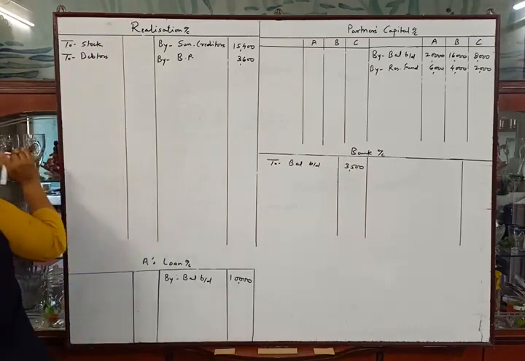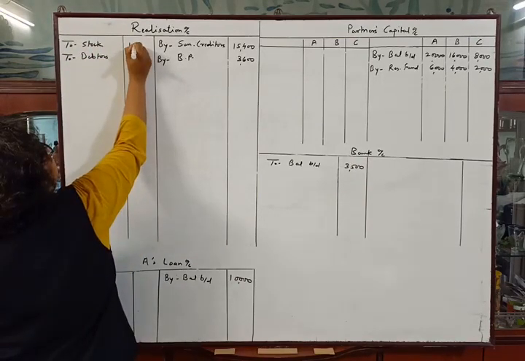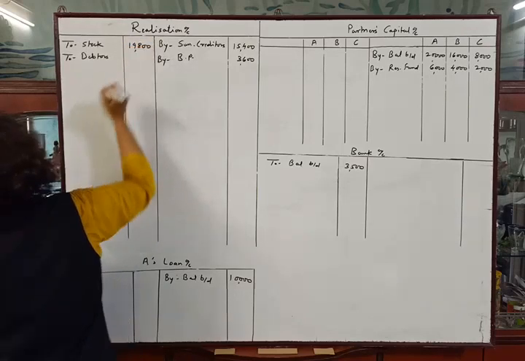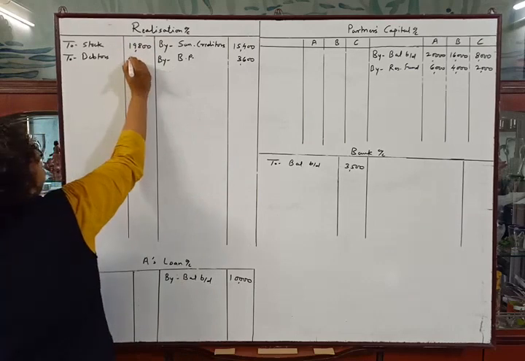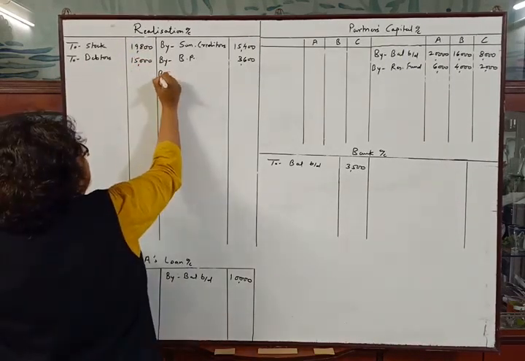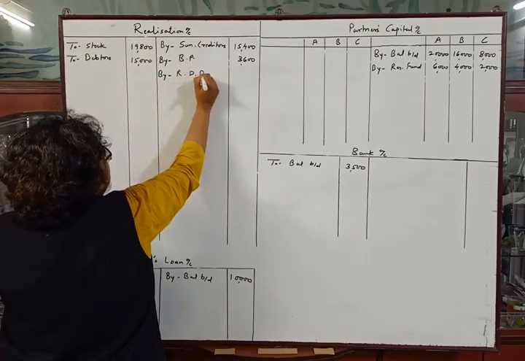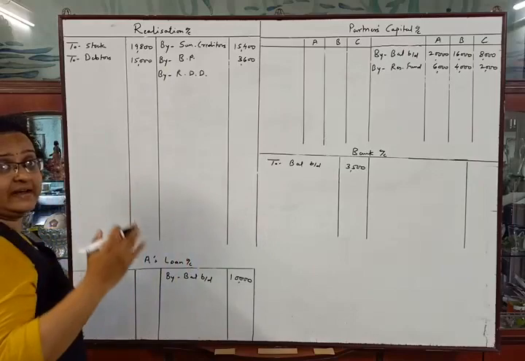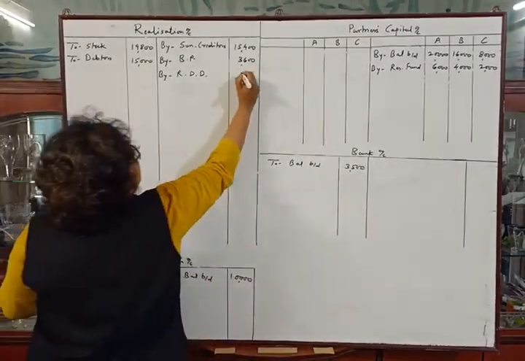Stock amount is given rupees 19,800. Debtors amount is given in inner column, that is rupees 15,000, and we have to write down RDD in credit side of realization account. So by RDD, that is provision for bad and doubtful debts, amount is given rupees 1,000.